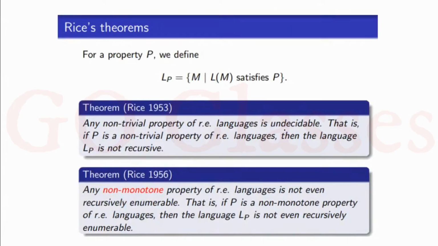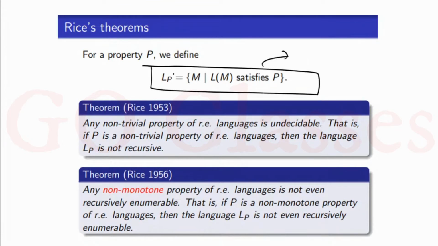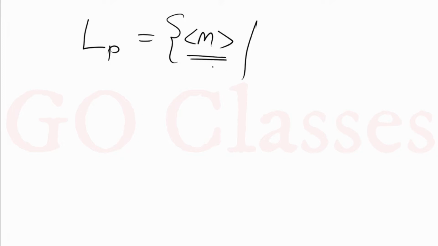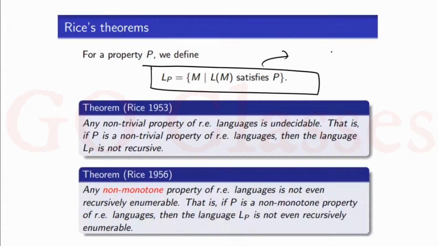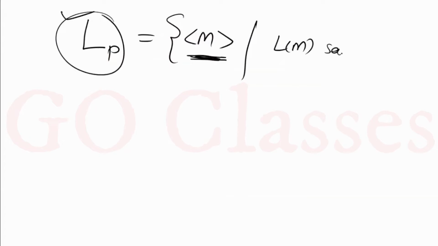Now what is Rice theorem trying to say? Rice theorem is trying to say that this LP is undecidable. Basically, this Rice theorem is saying that if I define this language LP like this, a set of Turing machines, remember what it means? It means encodings of Turing machines. So basically in this LP, I have binary strings, and every string is representing some Turing machine. Okay, and now basically LM satisfies P.